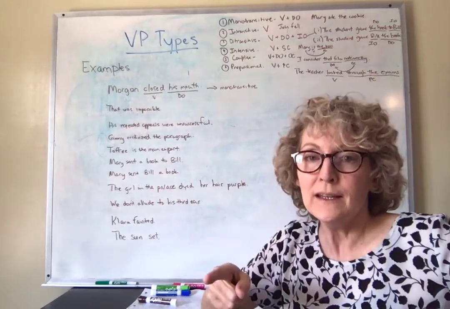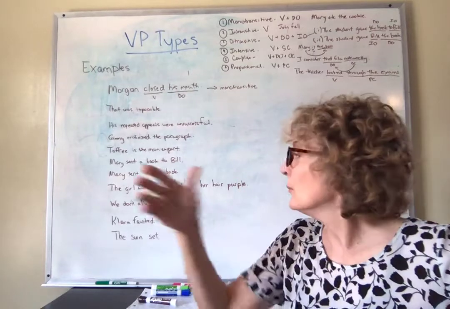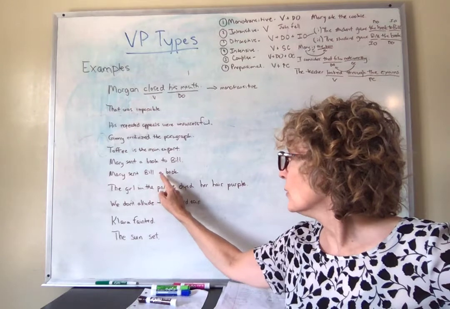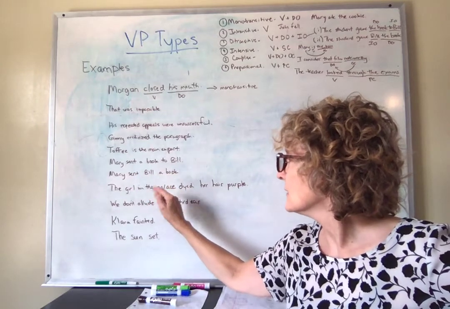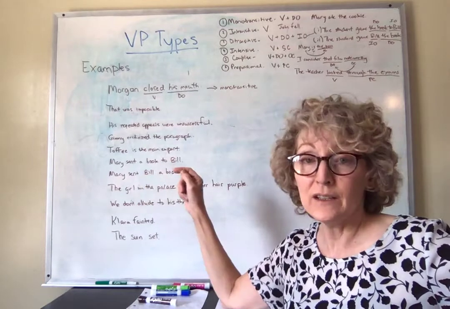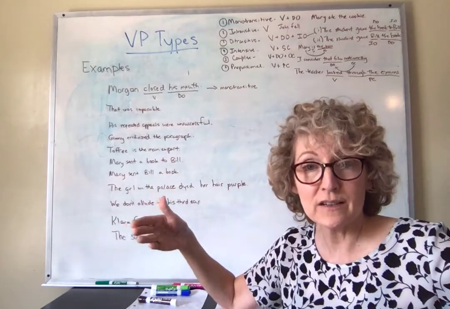Why? Because of the meaning. That's why the meaning is crucial. So you know that Bill gets the book. You know that a book gets sent. Therefore, a book is a direct object, Bill is the indirect object, and you have ditransitive again.